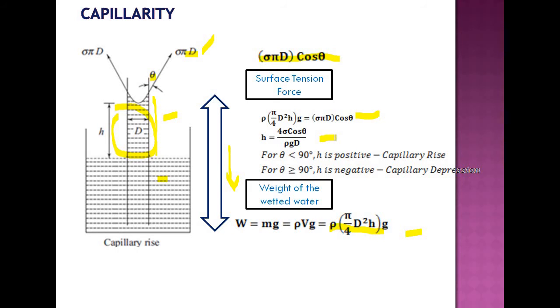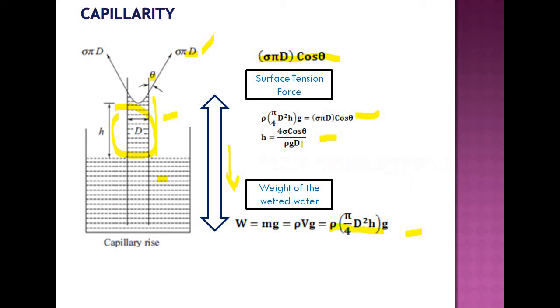So what is the variable here? With respect to the given liquid, sigma, that is the coefficient of surface tension, is a constant. Rho, density, is a constant because liquids are incompressible. g and d, the diameter of the tube, are also constants. So the only variable is theta. So for different types of tubing with different diameters, you will have different values for h. So h depends on the given liquid, the tubing diameter, that means the pipe diameter, and theta, the angle of contact. So theta can be less than 90.